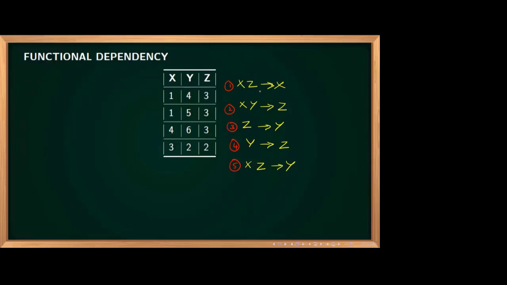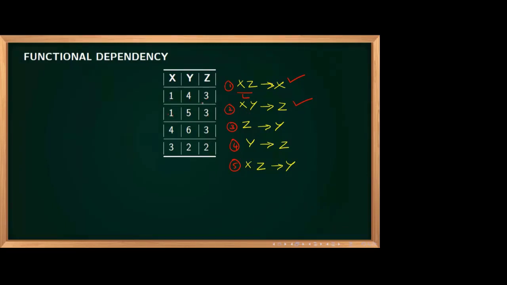Okay, fine. So the first one is correct. Second one is also correct. Once again, I will tell. Here, left side, X, Z is there. 1 and 3. If at all repeating, Y, which one has to repeat? X has to repeat. These two cases only it is repeating, and X is repeating. Other case, it is not repeating. You don't have to worry about it. So the first one is correct.